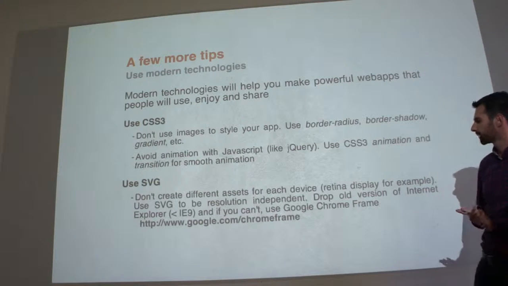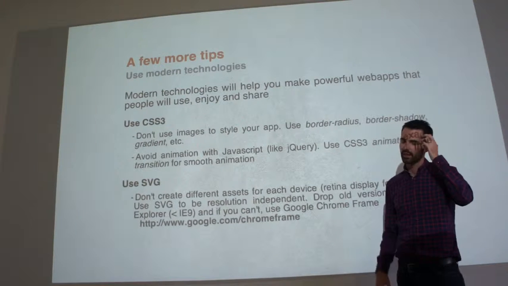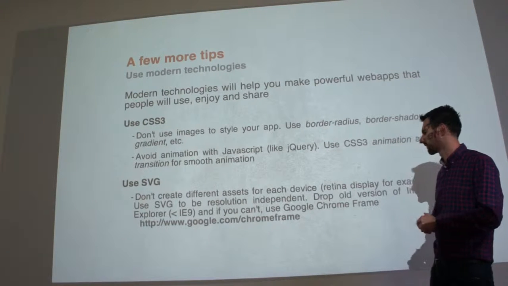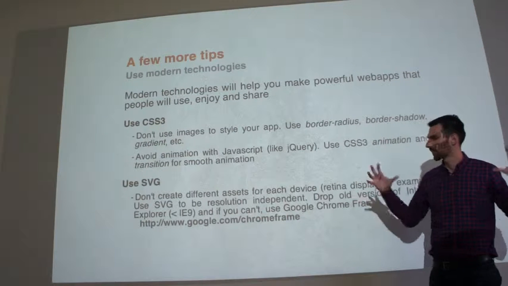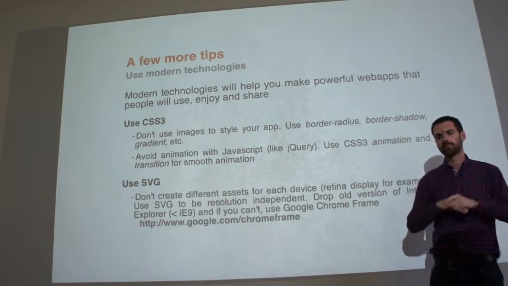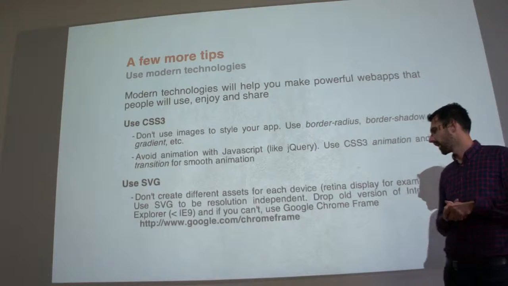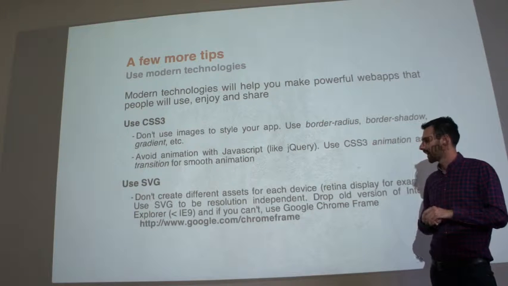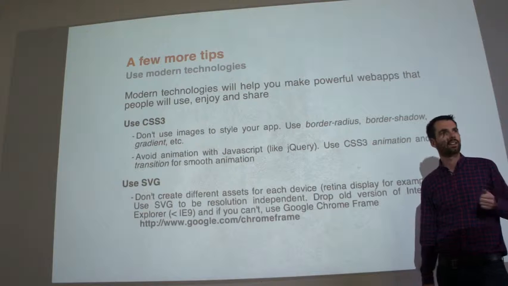But for people who really fear this, there is a solution, and I had this problem with a client. His readers work for the government, so they all have old computers and old browsers. That's pretty classic. But there is something called Google Chrome Frame, which embeds WebKit, so the Chrome browser, inside Internet Explorer. You can install it even without administrator rights, so it's quite easy. Even if soon it will be deprecated, it will still exist. And with this, you can even use such technology in IE6.